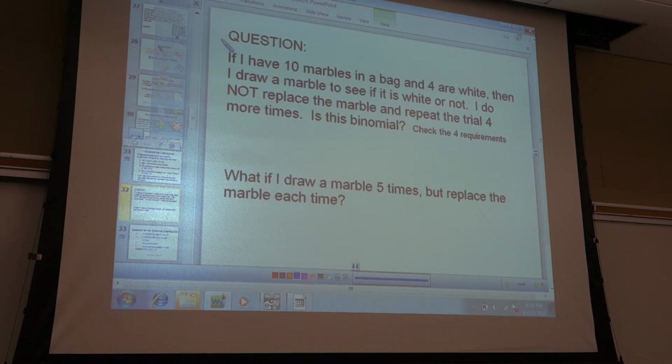There is a fixed number of trials, and each trial has just 2 outcomes. The outcomes of each trial must be independent of each other.